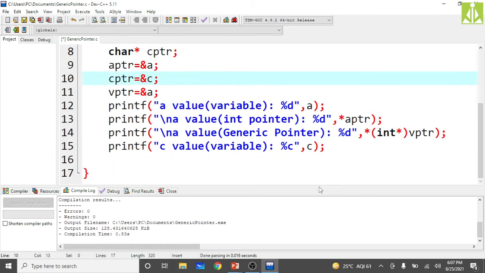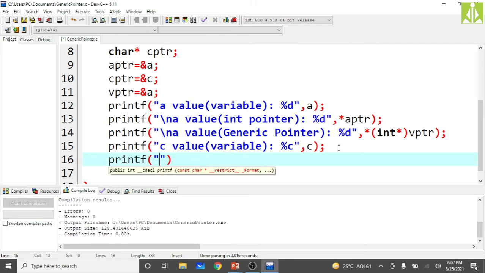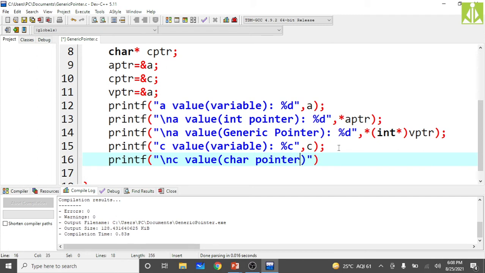So now using the pointer we will dereference. See here, printf, using pointer, \n just to get a new line in the output, character value of C using character pointer. Can we directly dereference the character pointer? Yes, because it is specific. Character pointer is specific to character, so we can directly dereference. So *CPTR, go to the end and put the semicolon.